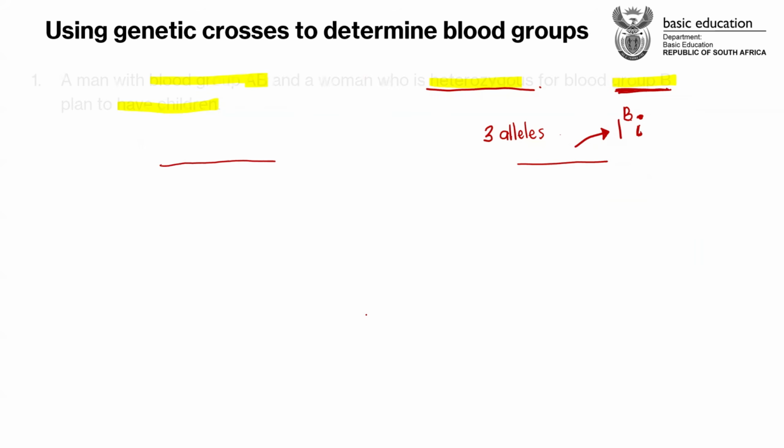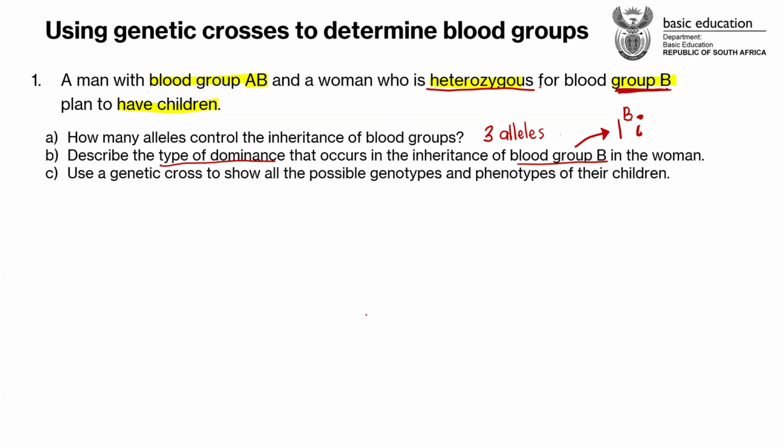So now, tell me, what is the type of dominance expressed by this combination of genotype, these alleles? What type of dominance is this? It's heterozygous dominance. Type of dominance, guys. There are only 3 types of dominance that we discussed: complete dominance, incomplete dominance, and codominance. Those are the only 3 types. Guys, whenever they say types of dominance, you have to talk about either one of those and you give a reason for that. Yes, Amanda.